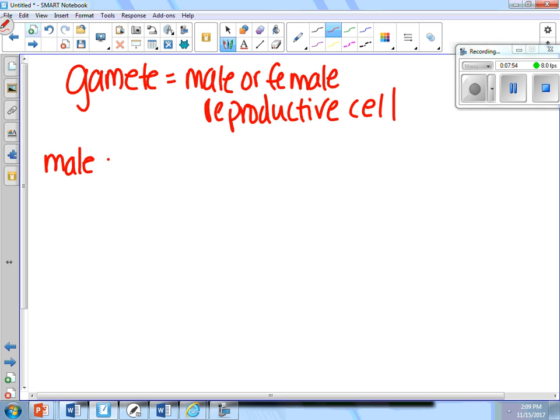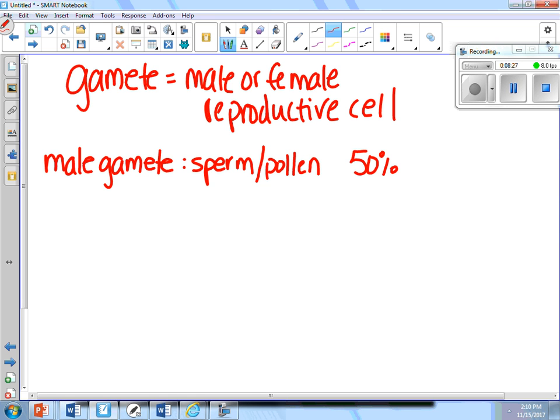Sperm. Good. Can somebody tell me what the male gamete is called in a flower? Go ahead, Marcel. Stamen. Okay, the stamen is the organ. The stamen houses these little reproductive cells, and you said it, called pollen. So sperm or pollen, but in this case, we're only going to look at sperm. Now, each one of these sperm have what percentage of chromosomes? Emerson, 50%. Good job.